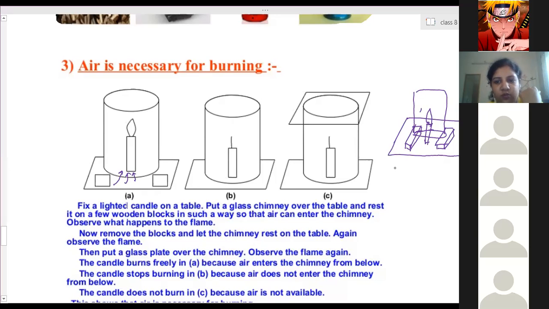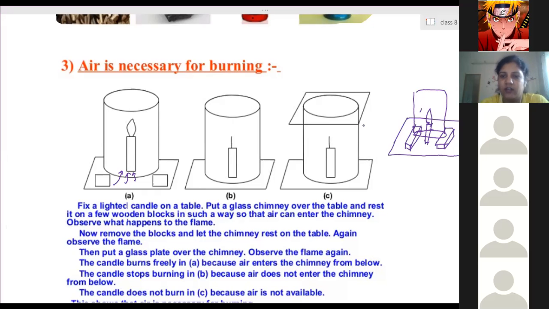Now remove the wooden blocks and directly invert the glass jar. The candle won't keep burning. It will burn for some duration, maybe 5 to 10 or 30 seconds, and after that it is extinguished, because there isn't sufficient oxygen. At first oxygen is available, so it undergoes combustion, but as soon as the oxygen in the jar gets used up, it extinguishes.